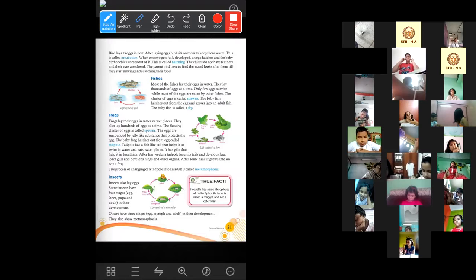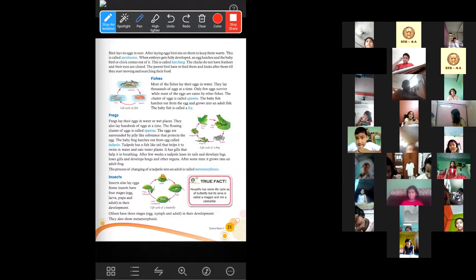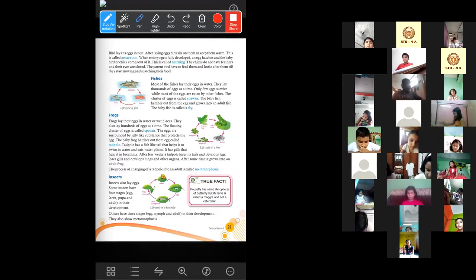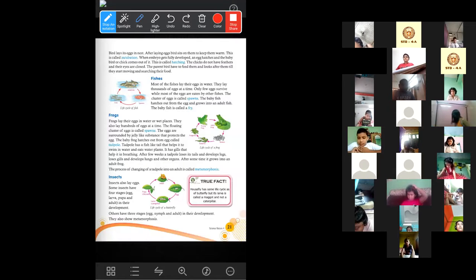Frogs lay their eggs in water or wet places. You have learned previously that there are two modes of reproduction. In one, animals lay eggs and the babies hatch out of the eggs. In the second, animals give birth to their babies; they are called mammals. So frogs lay eggs in water or any wet places. They lay hundreds of eggs at a time. We have seen that fishes can lay thousands of eggs at a time. Similarly, frogs can also lay hundreds of eggs at a time.